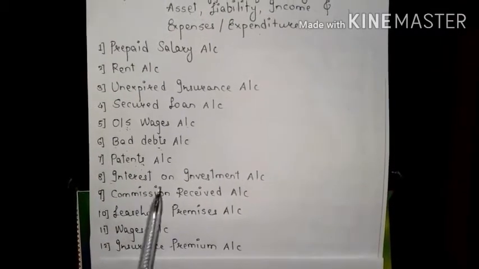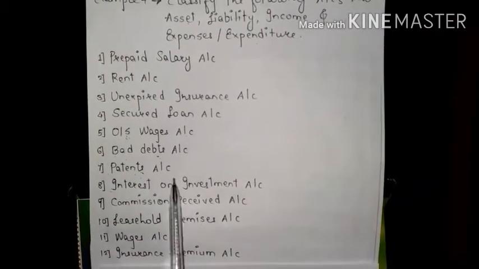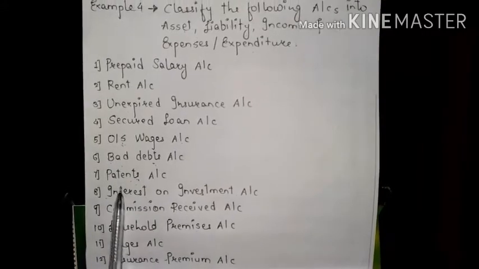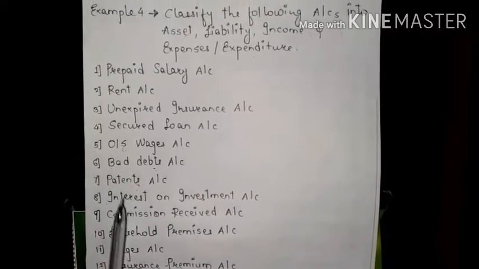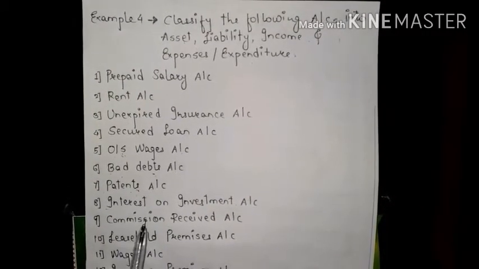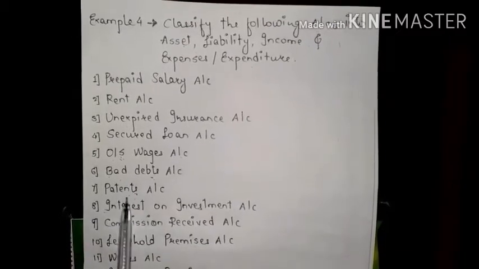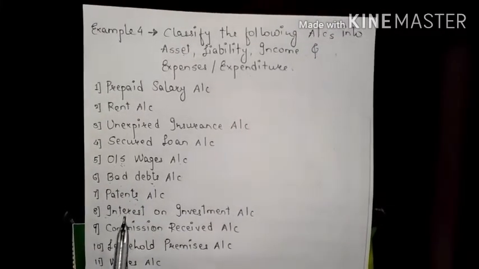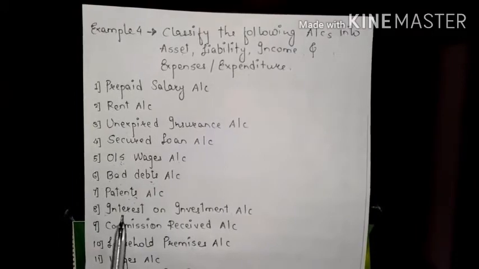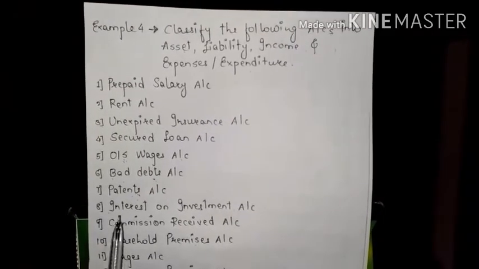Okay. Now next, patents account. Now this is our asset. As I already told you the meaning of patents, it is a grant of protection for our invention, what we have created. This is always going to be our asset, because this is protecting the rights of our innovation.